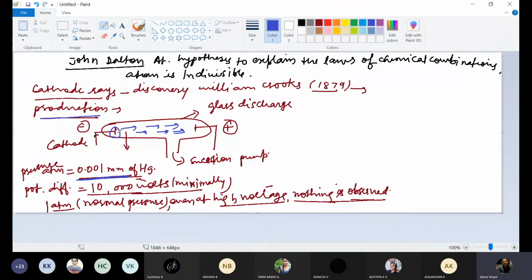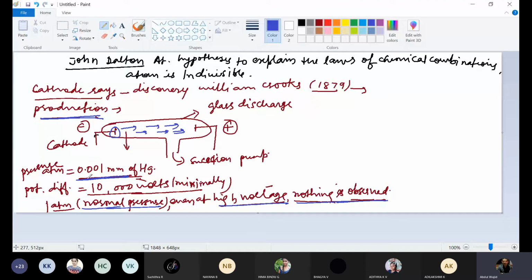But after some time, they start originating from the space between cathode and anode. Now see, this is about the production of cathode rays. If pressure is normal, that is 1 atm, then no emission of rays from the cathode will be observed, even if high voltage is there.